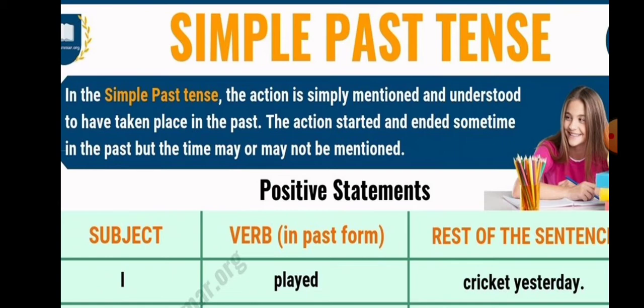The action started and ended sometime in the past, but the time may or may not be mentioned. Here they have given an example, I played cricket yesterday. The action has started in the past and ended in the past, so we have to use simple past tense, that's all.